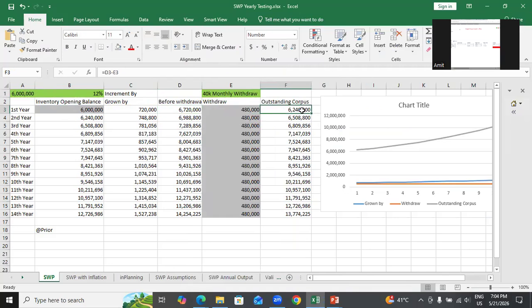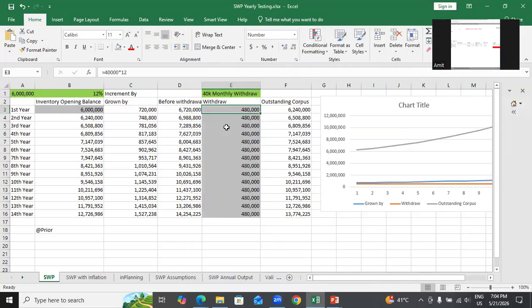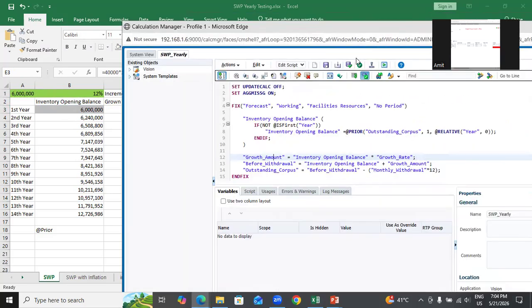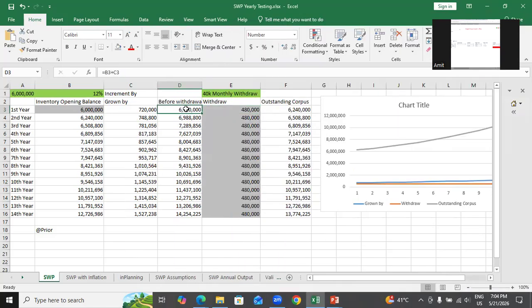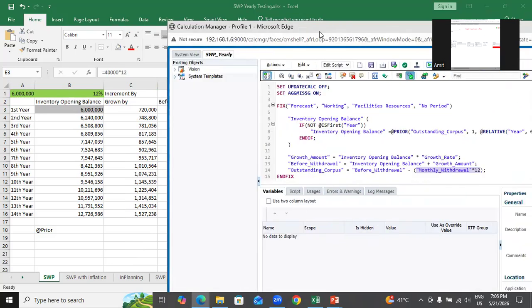Then outstanding corpus. So how much money am I withdrawing? 4 lakh 80,000. This is my assumption in this case. So 4 lakh 80,000 in monthly withdrawal multiplied by 12, right? I used over here monthly withdrawal multiplied by 12. You could also use monthly withdrawal, month over month, but in this case I would like to see annually. So before withdrawal minus monthly withdrawal multiplied by 12 for an entire year. It is assumed we are withdrawing at the end of the year. This is my outstanding corpus, right?